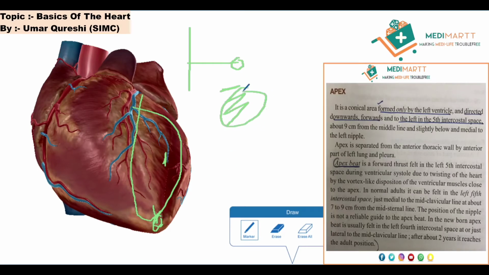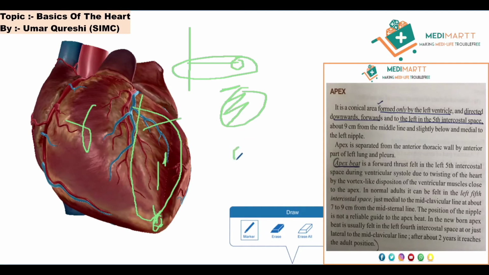This is the ventricular systole, this is the apex position. Due to the twisting of the heart, I already told you why it is twisted, by the vortex like disposition of the ventricular muscles. As we all know, this is the right ventricle, this is the left ventricle. In the ventricle the ventricular muscles are there, so it is like vortex like disposition. Just understand it roughly, that vortex is something like moving opposite to that axis.